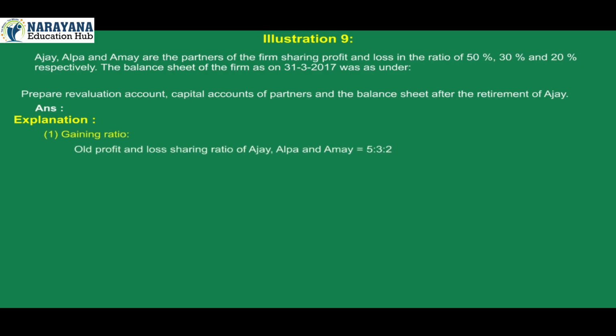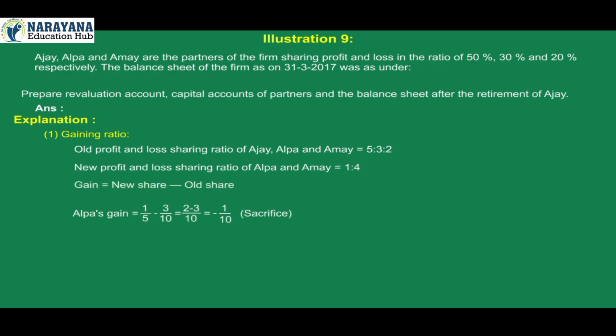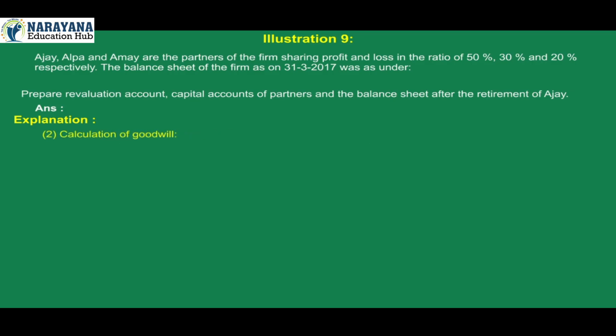Explanation 1. Gaining ratio. Old profit and loss sharing ratio of Ajay, Alpa and Amay is equal to 5:3:2. New profit and loss sharing ratio of Alpa and Amay is equal to 1:4. Gain is equal to new share minus old share. Alpa's gain is equal to 1/5 minus 3/10, which is 2 minus 3 over 10, equal to minus 1/10. Sacrifice. Amay's gain is equal to 4/5 minus 2/10, which is 8 minus 2 over 10, equal to 6/10. 2.